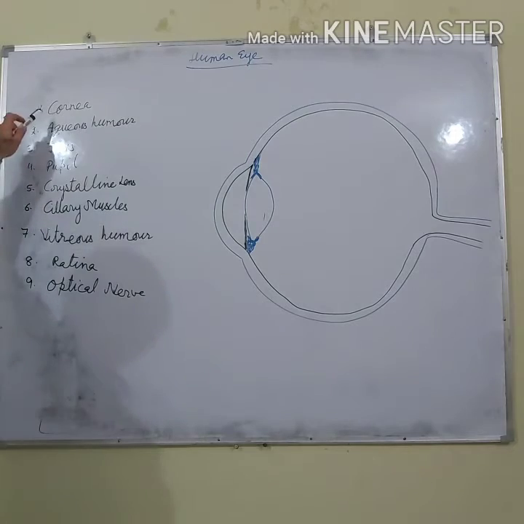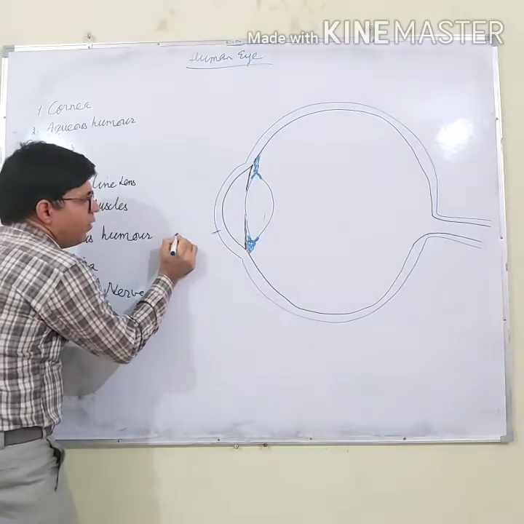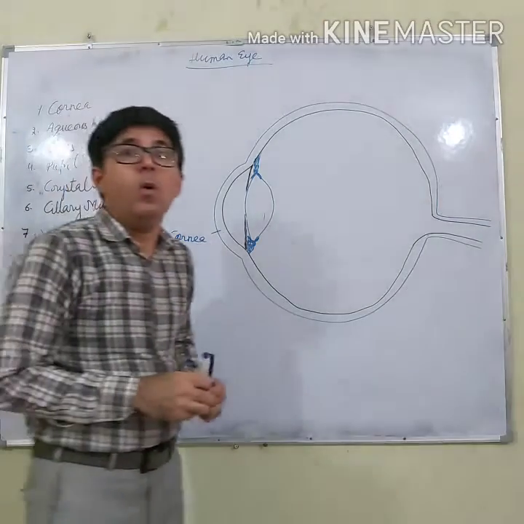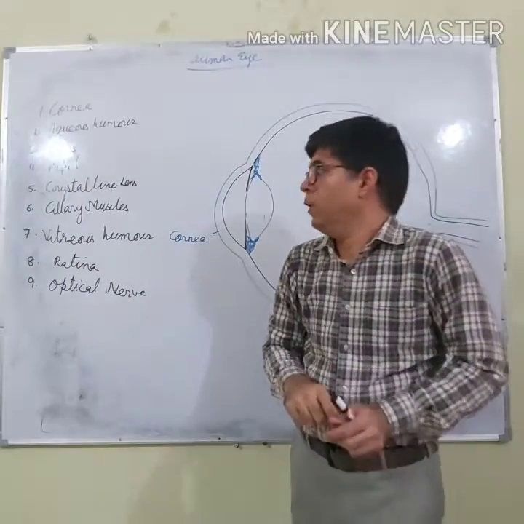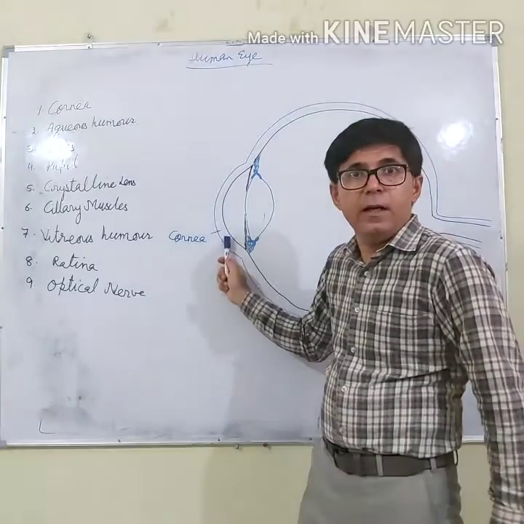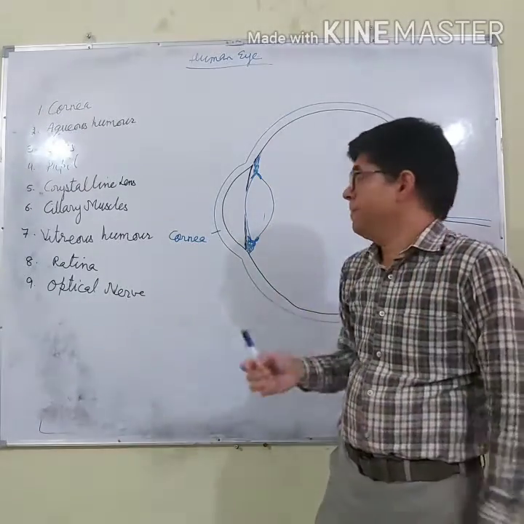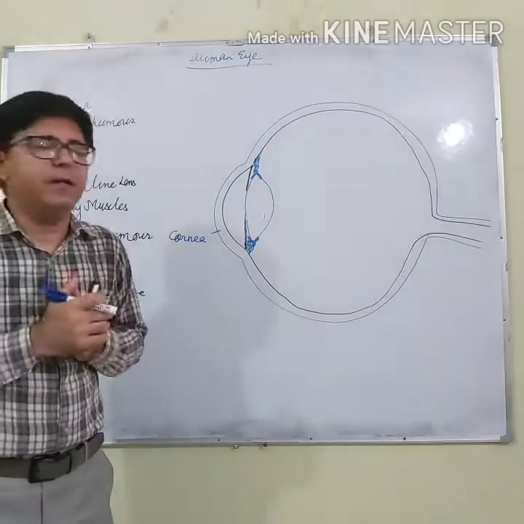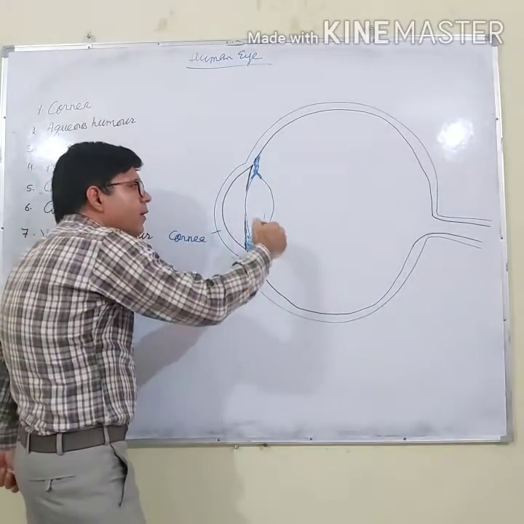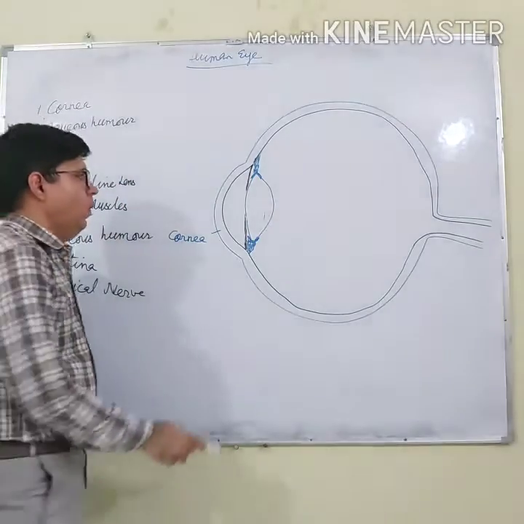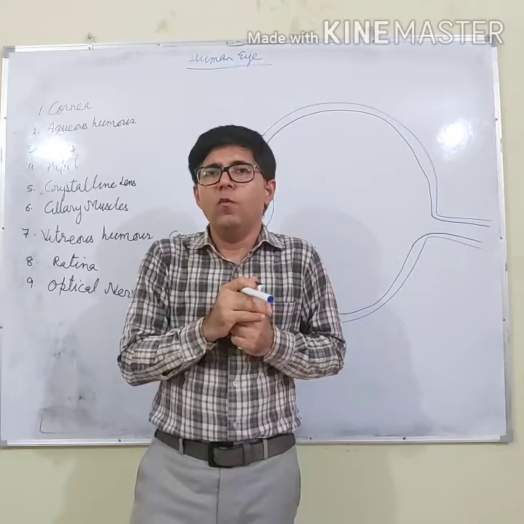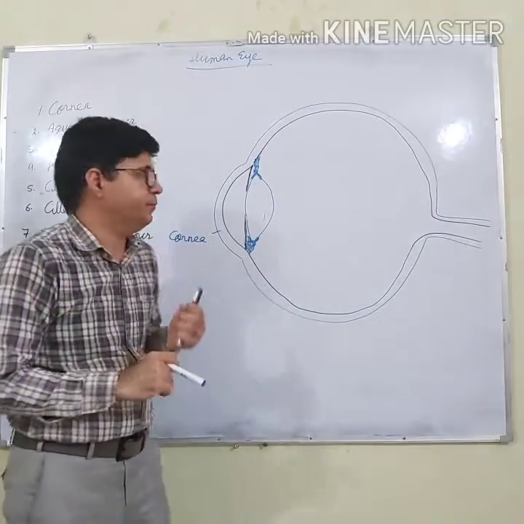Now the first part of the eye is the cornea. Now this is the cornea. The cornea is the outermost part of our eye. It is white in color but transparent. The cornea protects the interior parts of the eye. The cornea does not allow foreign bodies to enter our eye.